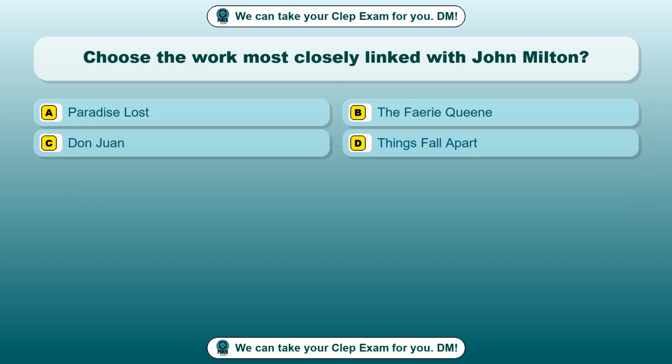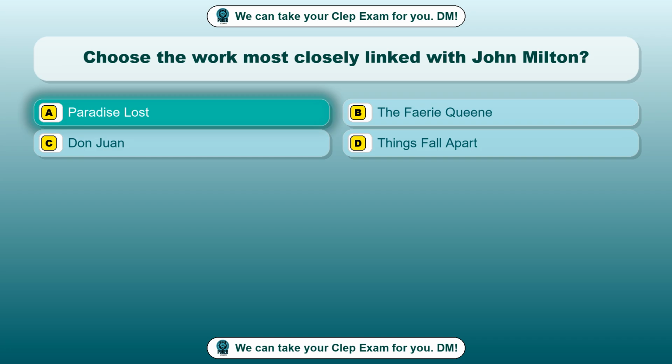Question 37. Choose the work most closely linked with John Milton. Option A, Paradise Lost. Option B, The Faerie Queene. Option C, Don Juan. Option D, Things Fall Apart. The correct answer is option A, Paradise Lost.